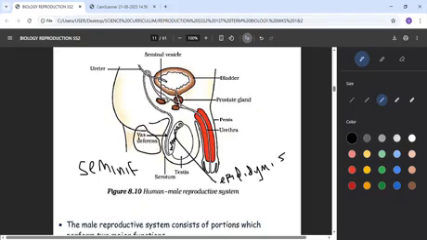And as it moves, it will encounter three things on the way. Number one, the prostate gland. It will also encounter the seminal vesicle and the one we call Cowper's gland, from the word cow. So it will encounter those three things. Now, what is the work of those three things? What will the Cowper's gland, prostate gland and seminal vesicle do to the sperm?